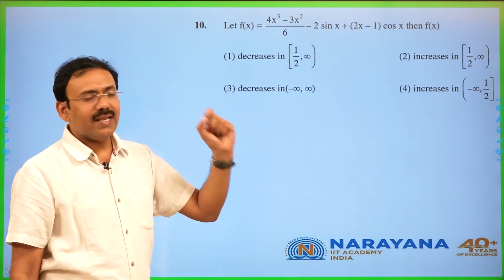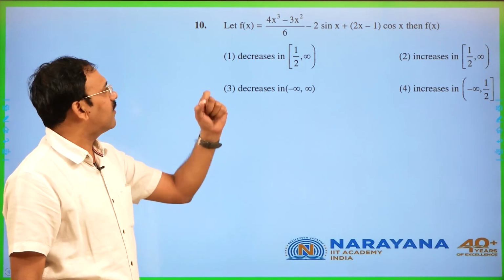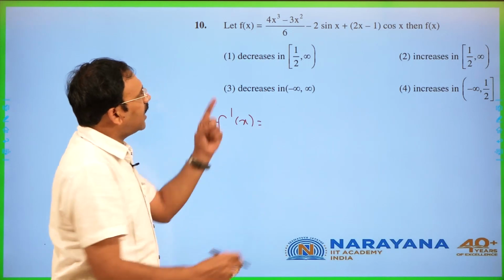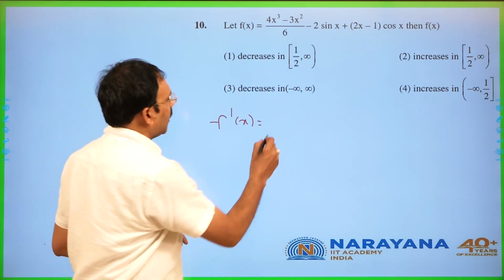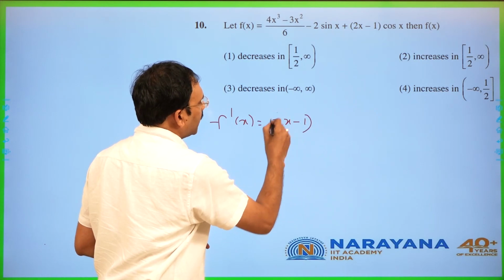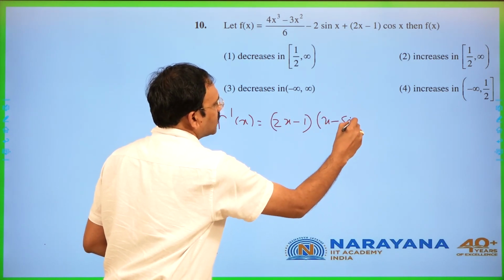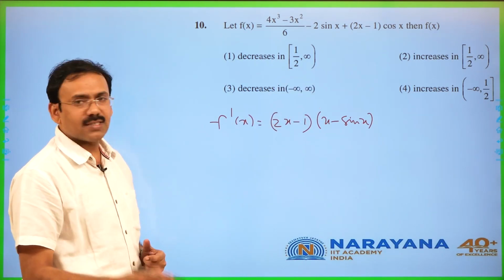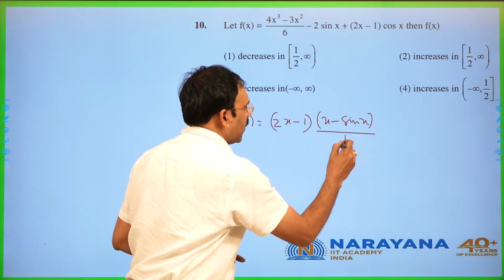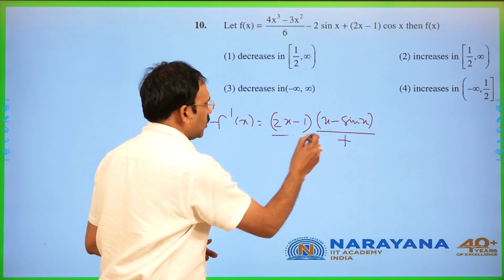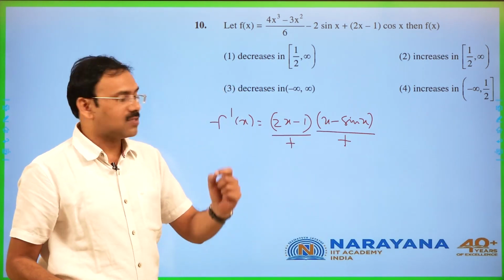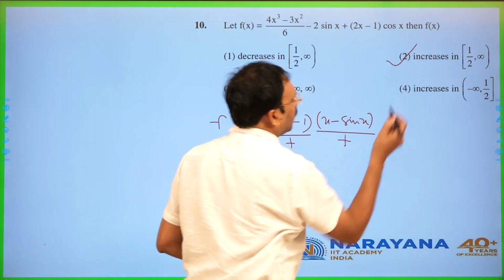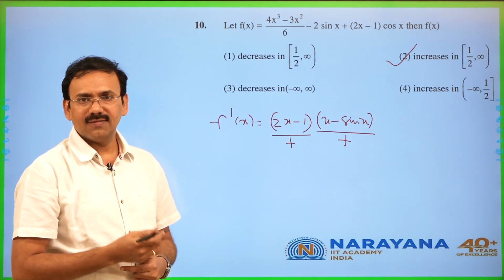Next, you see this question, f of x is given. He is asking about the increasing or decreasing nature, the monotonicity of the function. You just consider f dash x for this function. Take the derivative and you can observe that it is going to be 2x minus 1 into x minus sin x. Now, in the given interval, especially 1/2 comma infinity, when x is positive, this is positive, and 2x minus 1 is also positive. As the derivative is always greater than or equal to 0, the function increases in the interval 1/2 comma infinity. That's all.